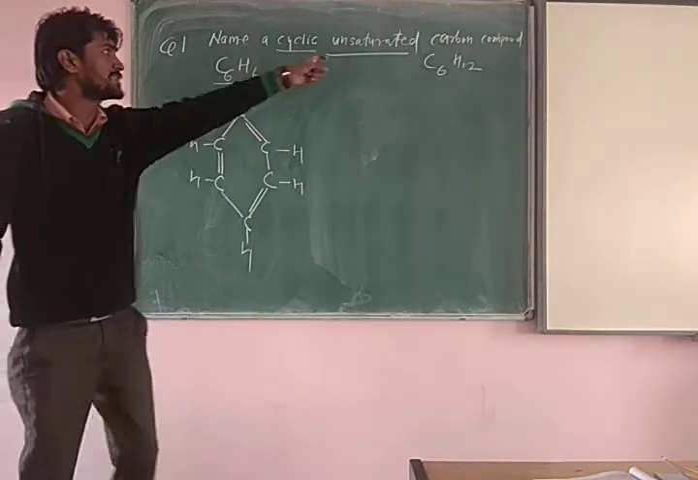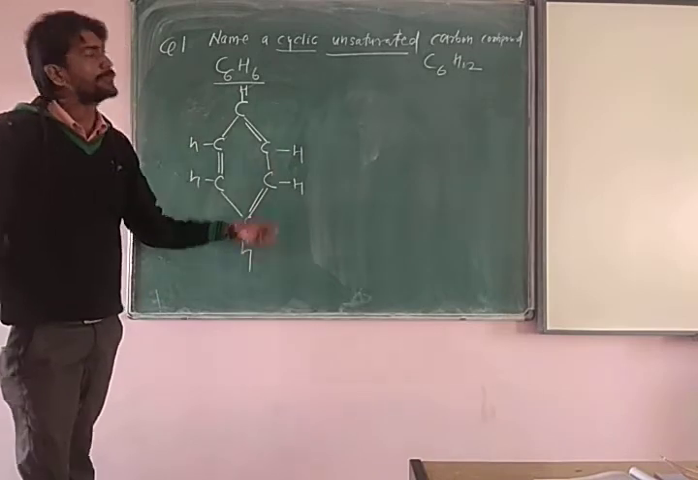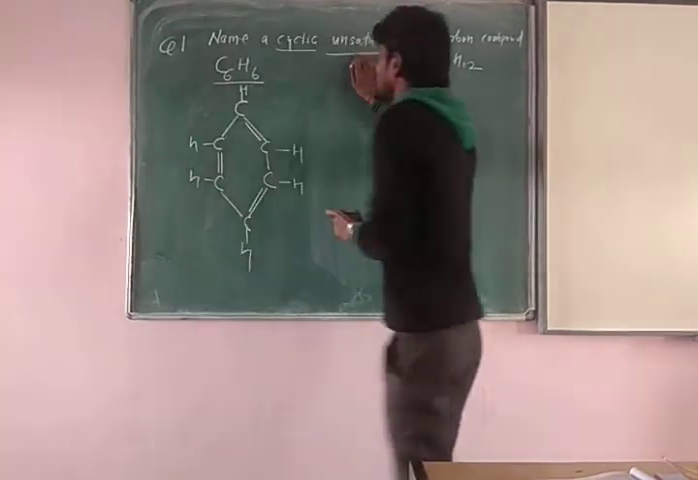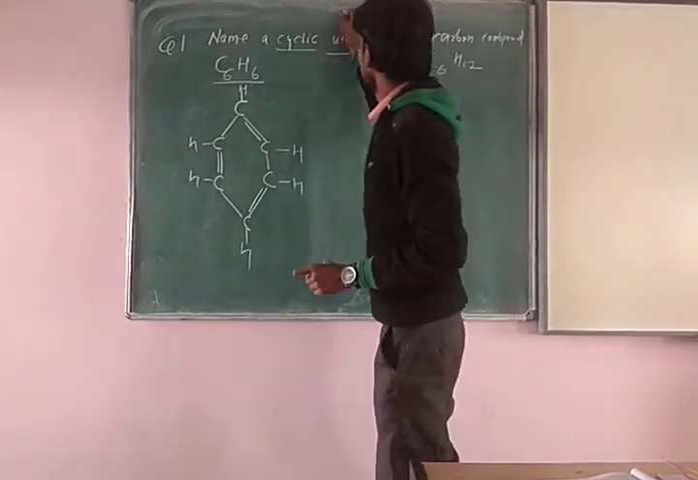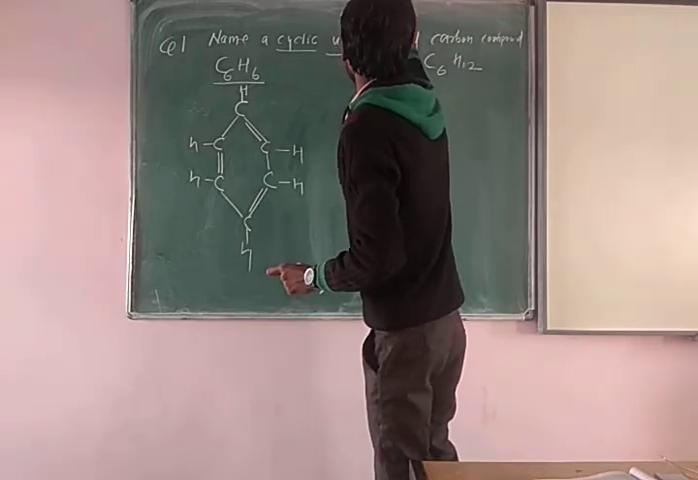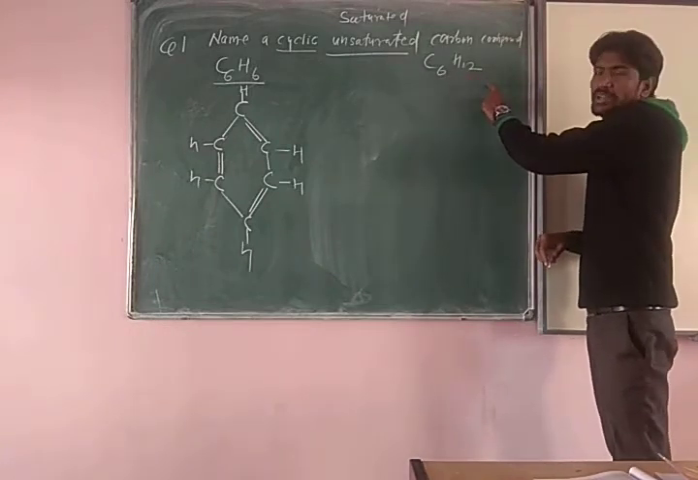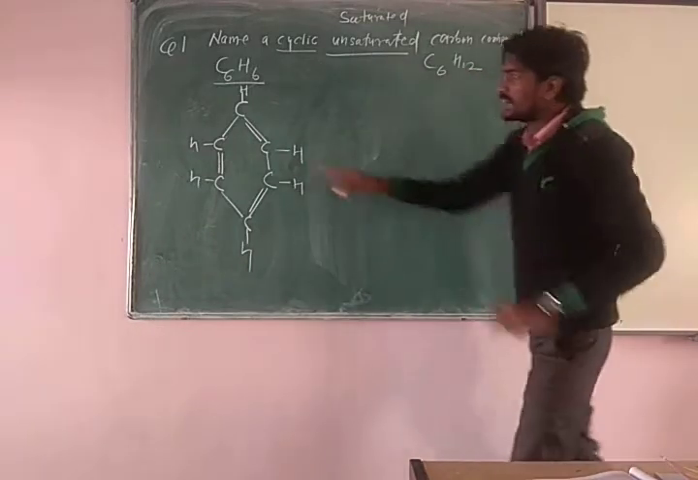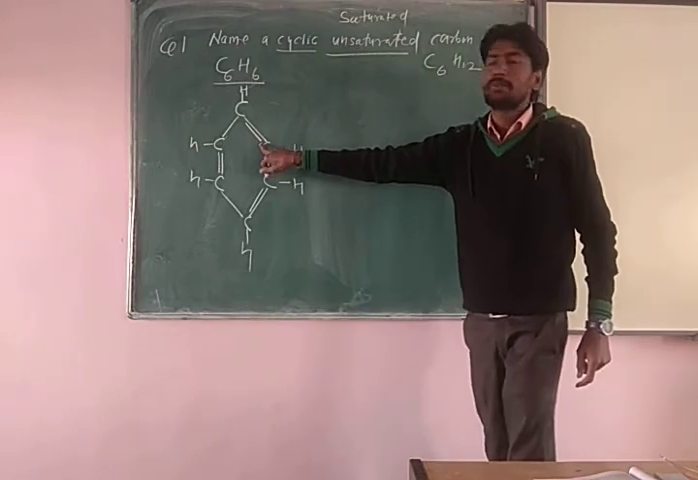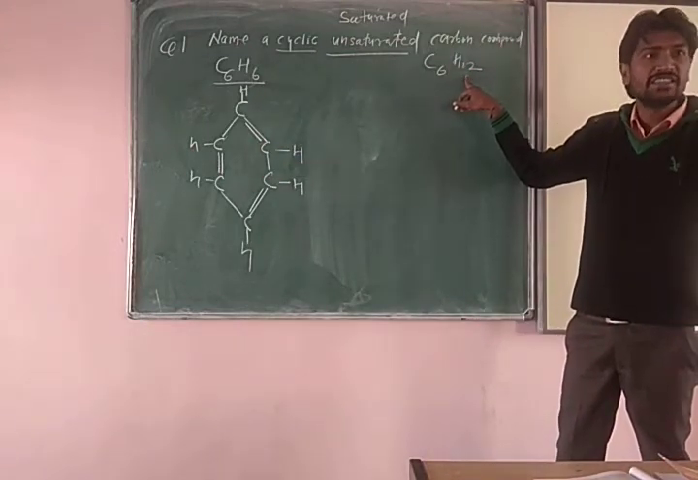So it is known as unsaturated, and the diagram is cyclic. Now, if the question is changed, and suppose it is asking you to make a cyclic saturated hydrocarbon, then you have to note down the formula C6H12. Now here the double bond is replaced by hydrogens, because 6 hydrogens are added.